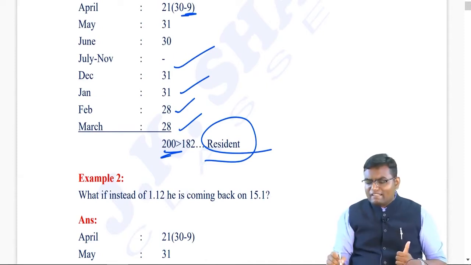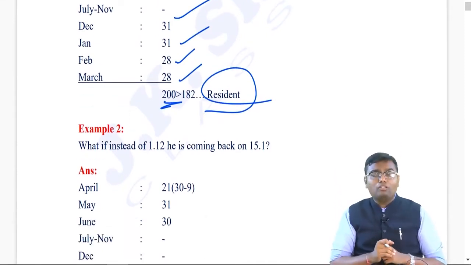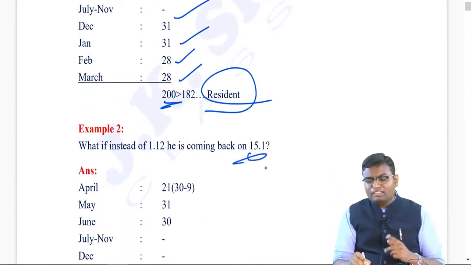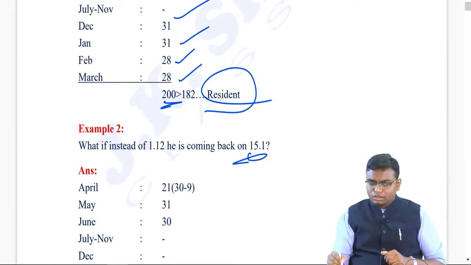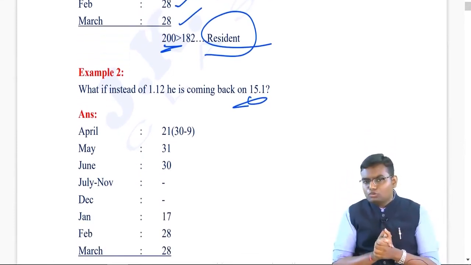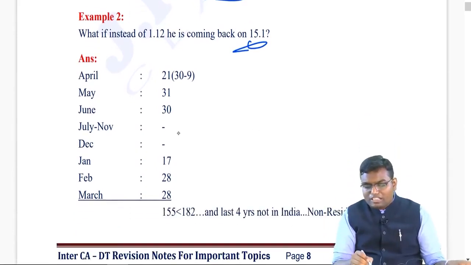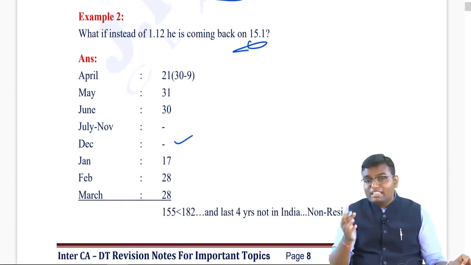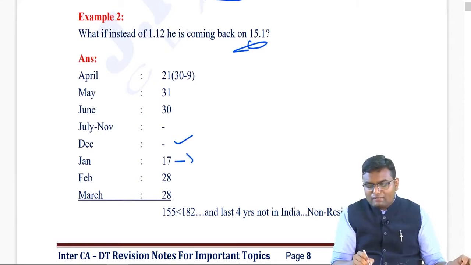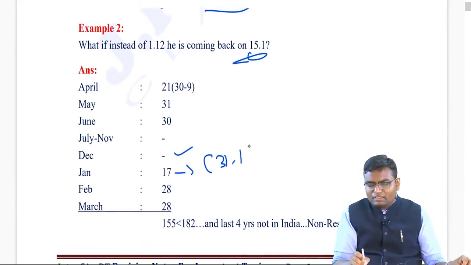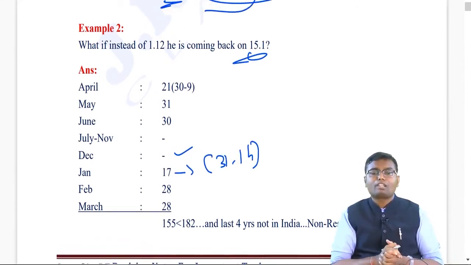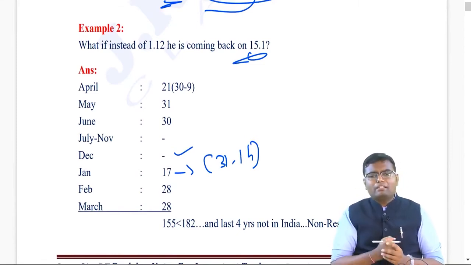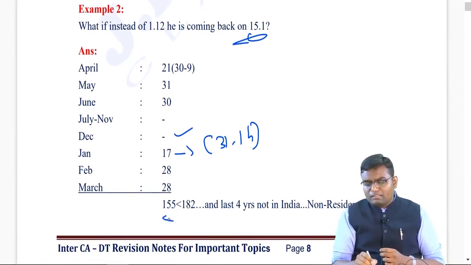Now let's say in this example, instead of coming to India on 1st December, he comes on 15th January. Then what will happen? No change in April, May, June, no change in July to November. But now in December also 0 days. In January, he came on 15th. So total days will be what? 31 minus 14. That will be 17. February 28, March 28. Now the total becomes 155.